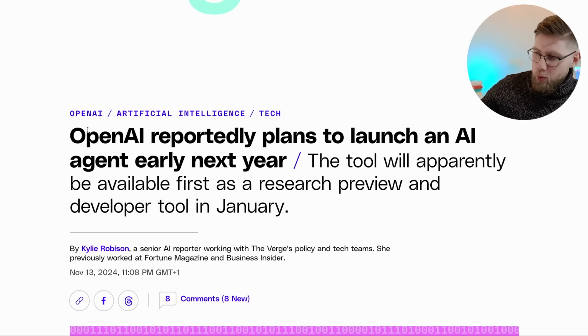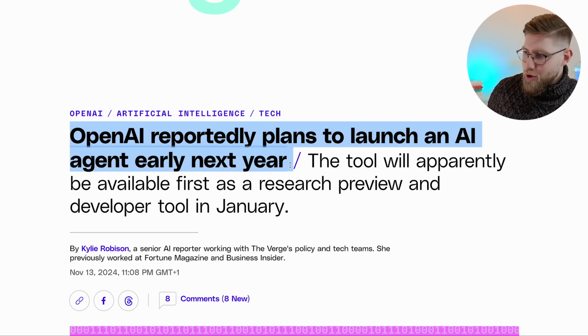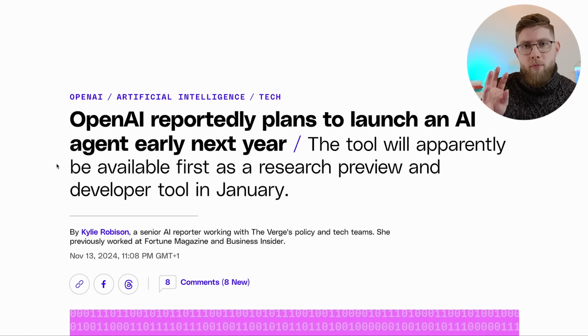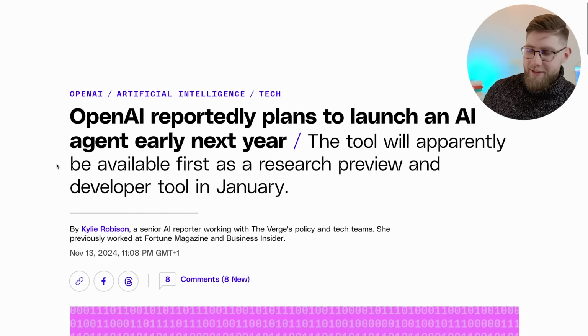Item number 3, it's several announcements from OpenAI. They've been very, very busy in the past few weeks, as usual, to be honest. The first one is OpenAI reportedly plans to launch an AI agent early next year. Why is this interesting? A few weeks ago, Claude was given the ability to use computers. So this is something that Anthropic announced, computer use, where their models can navigate and operate a computer to perform tasks. And the task that they were demonstrating was an AI agent going through a spreadsheet and filling out a form in a second window.